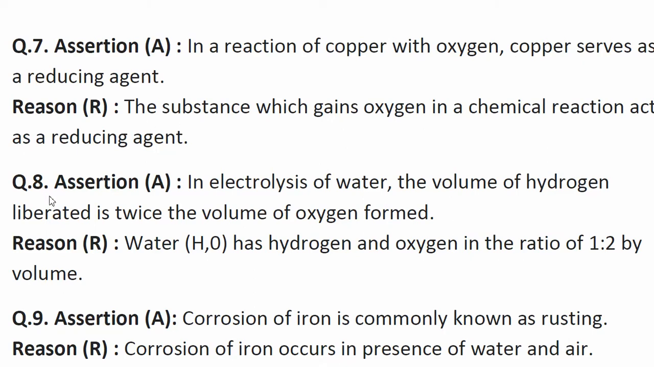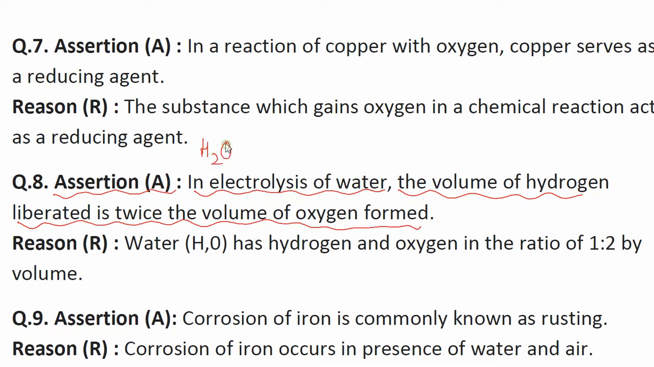Let's move further and see question number 8. Assertion: in electrolysis of water, the volume of hydrogen liberated is twice the volume of oxygen formed. So if I am going to electrolyse the water, electric current is being used here. Then what will happen? H2 gas and half O2 gas will be released out here. This is the reaction. So what it is saying here is that in electrolysis of water, the volume of hydrogen liberated is twice the volume of oxygen formed.